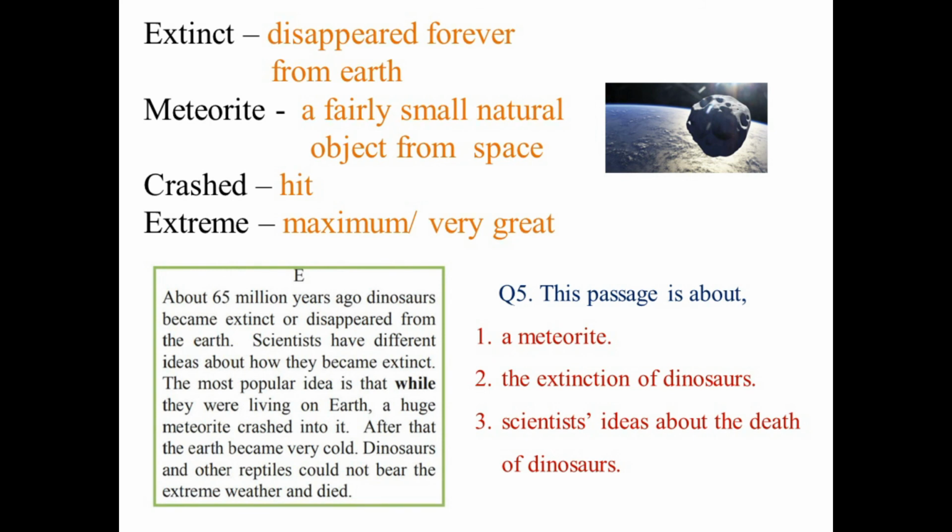This passage is about a meteorite, the extinction of dinosaurs, scientists' ideas about the death of dinosaurs. The general idea of this passage is the extinction of dinosaurs.